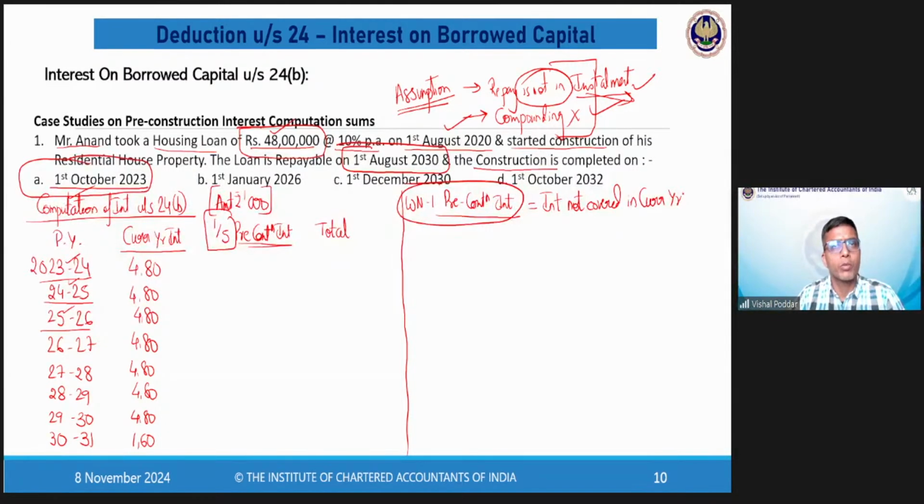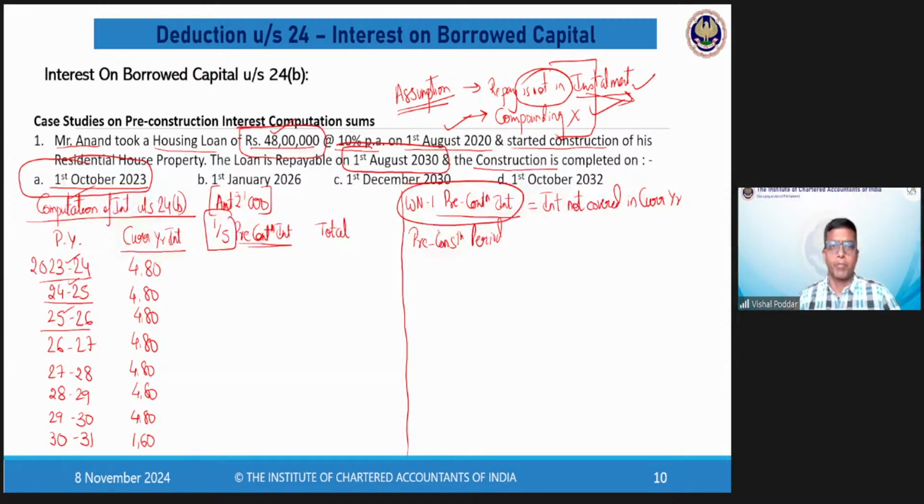If you have understood this, whatever technical calculations we are going to deal with will be understandable. If I have to give you another parallel word for this, it is like the preliminary expenses, which are the expenses incurred before the commencement of business. So here, before this house property has come into existence, the period before that is your pre-construction period. Now, to find out pre-construction interest, I need to first find out my pre-construction period.